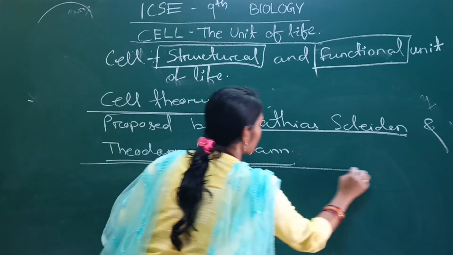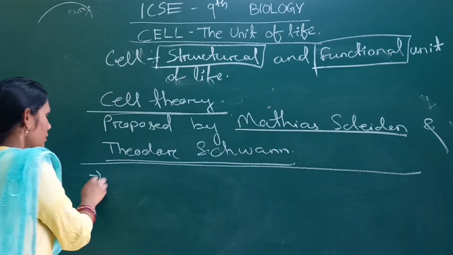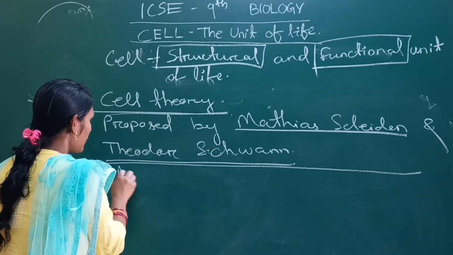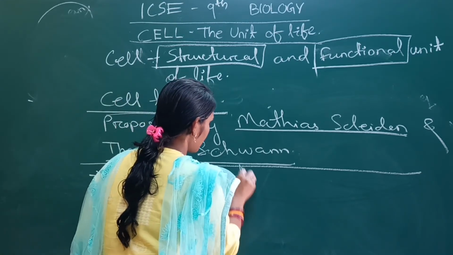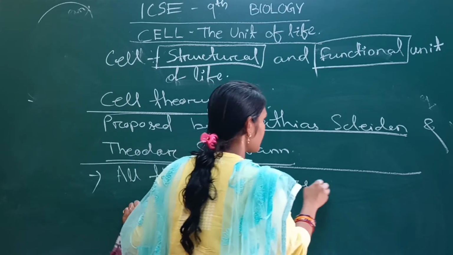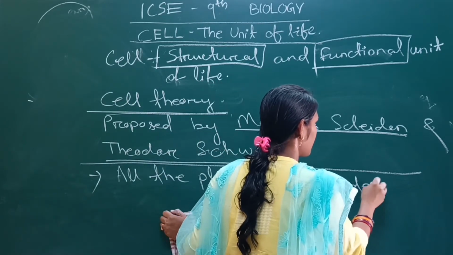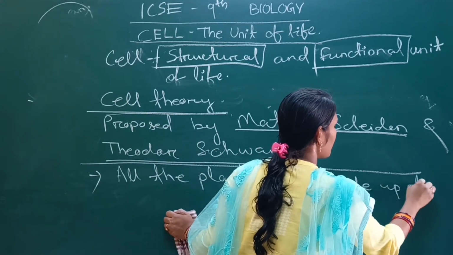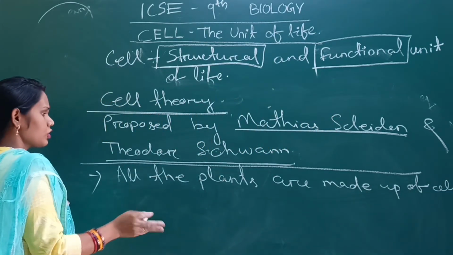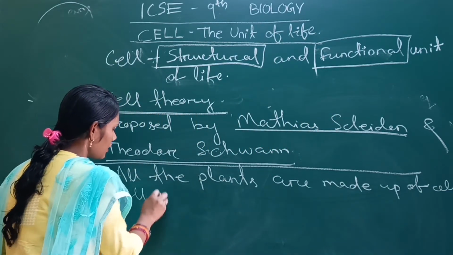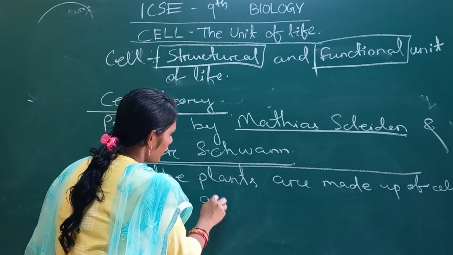First of all, Matthias Schleiden proposed that all plants are made up of cells. Similarly, Schwann also proposed that all animals are made up of cells.